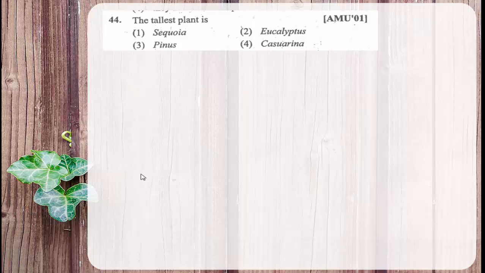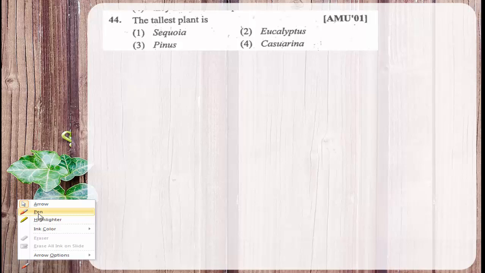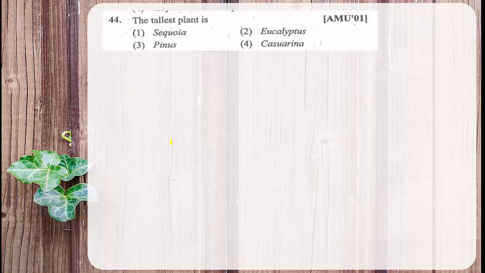The tallest plant is, the given options are sequoia, eucalyptus, pinus and casuarina. If you remember, it is the tallest gymnosperm and the answer is sequoia.